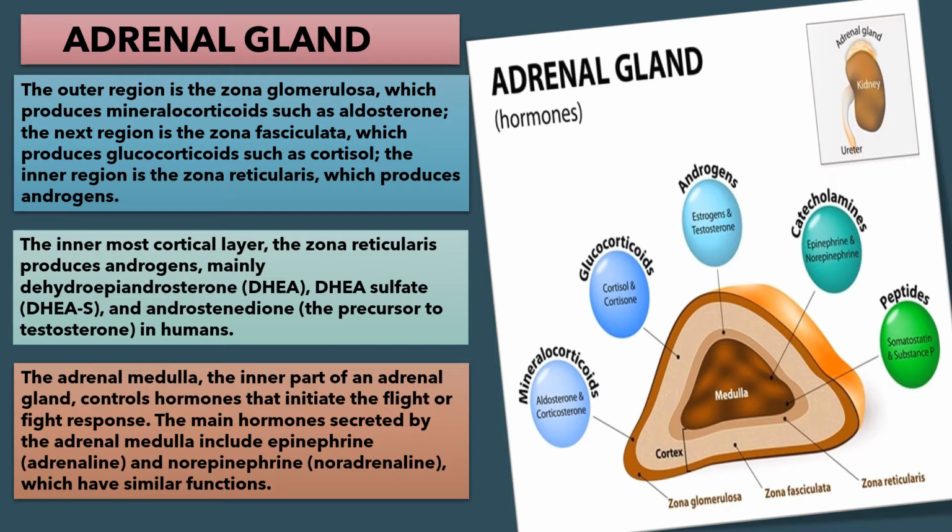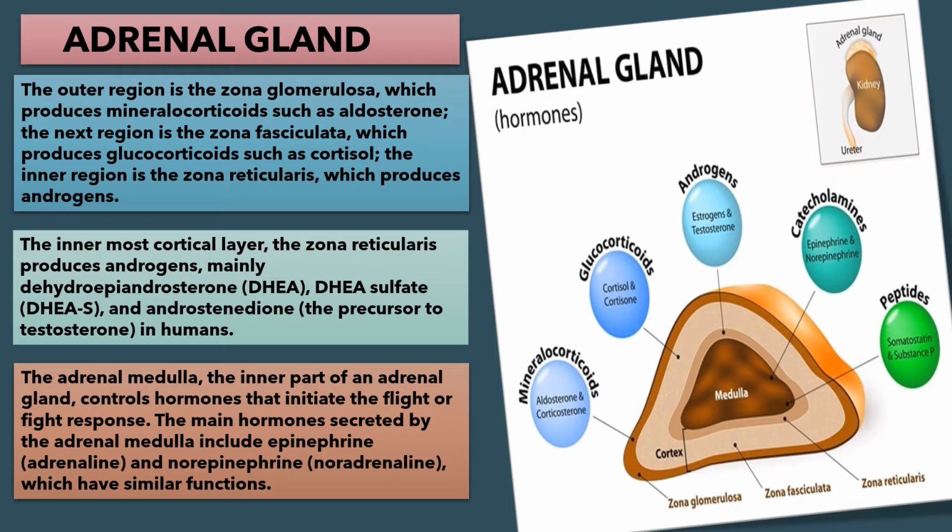You can see in the diagram the thin layer of adrenal cortex, zona reticularis, just around the adrenal medulla, which produces androgens, namely estrogen and testosterone.